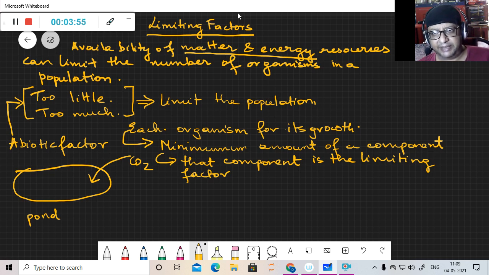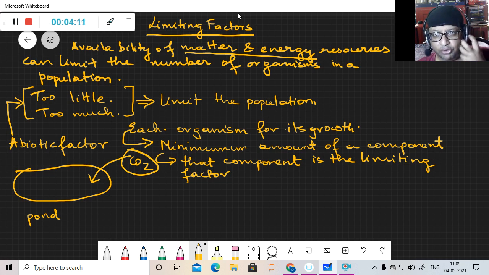That is eaten by the zooplanktons, and the zooplanktons are eaten by smaller fishes, so the growth of organisms therefore depends on CO2. CO2 is the factor which is restrictive.